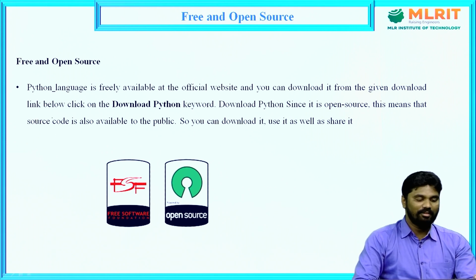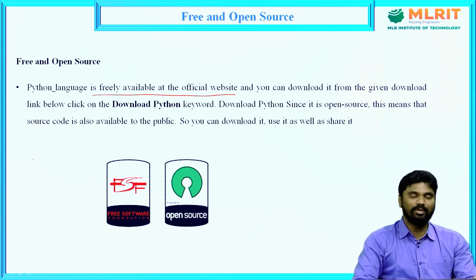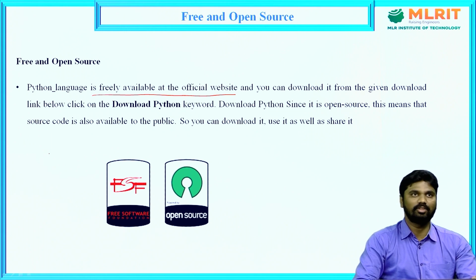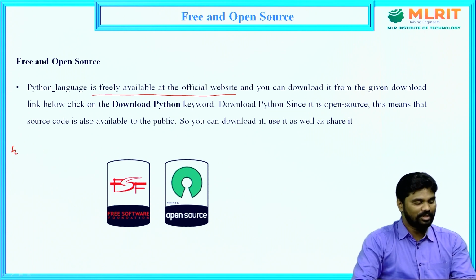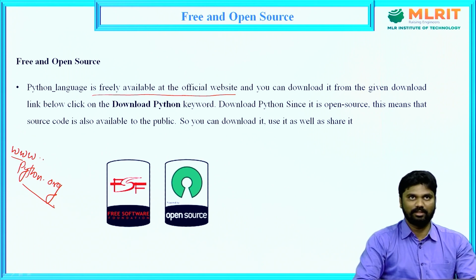Python language is freely available at the official website. We can download the Python software without any license, at www.python.org.